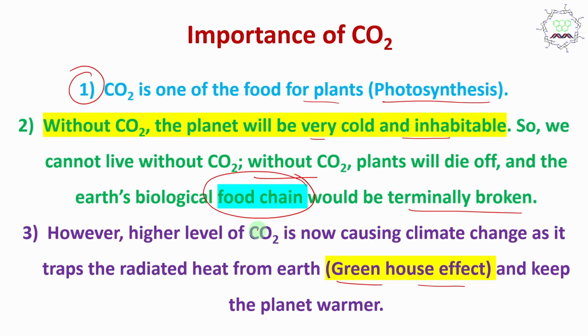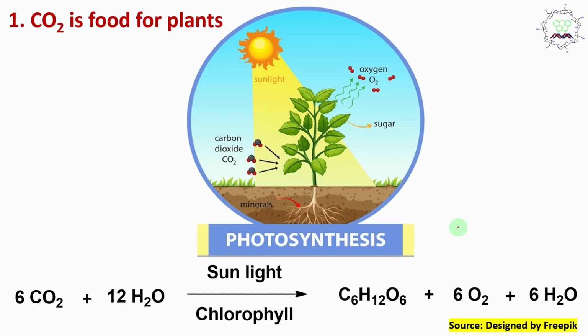And the most important point for this discussion is that a higher level of CO2 is causing climate change, meaning it's increasing the average temperature of the globe, which is resulting in abnormal weather patterns. It's really destructive. So let's learn everything point by point.